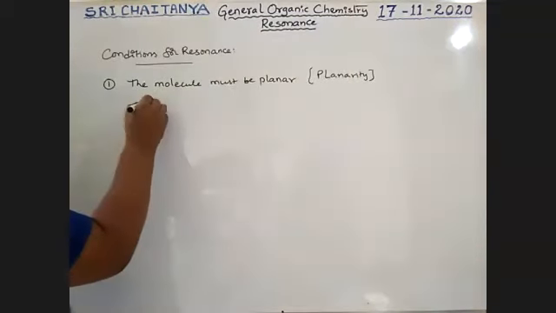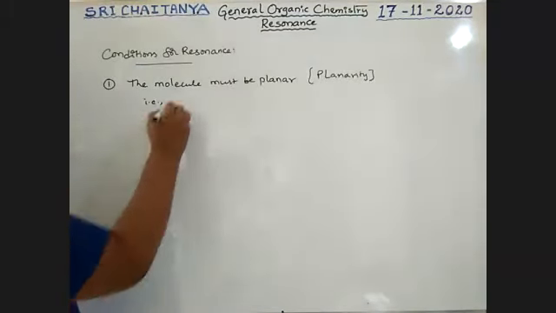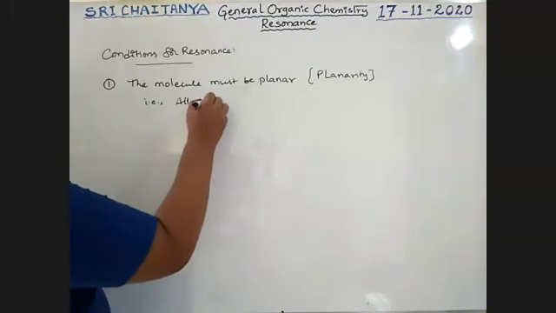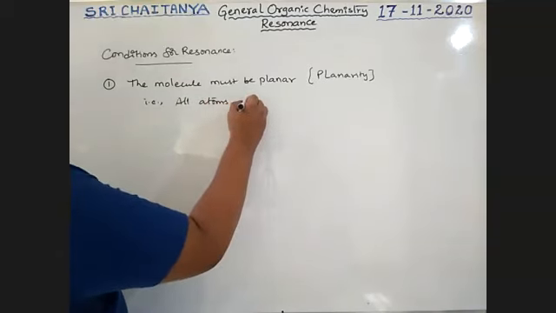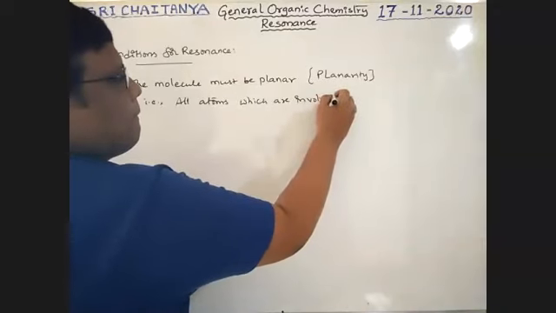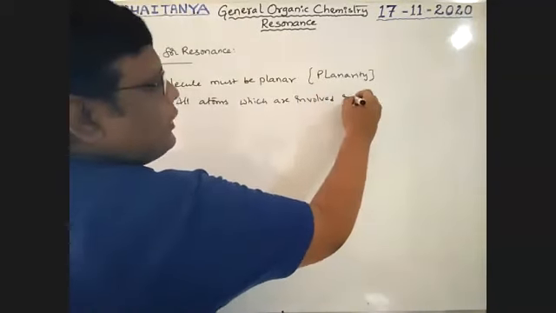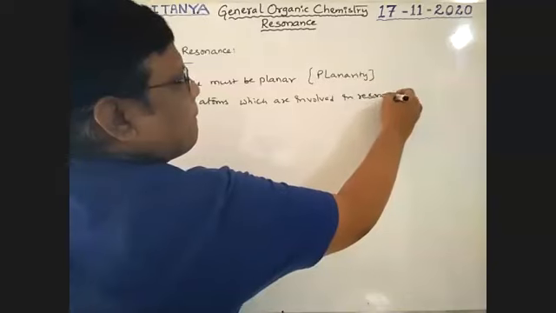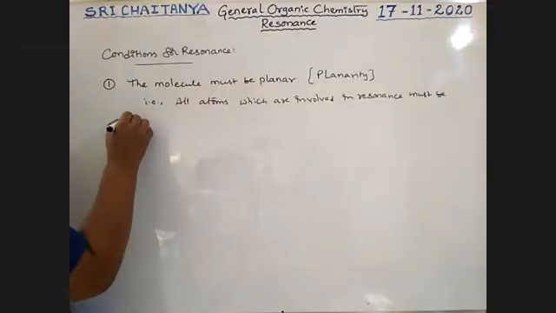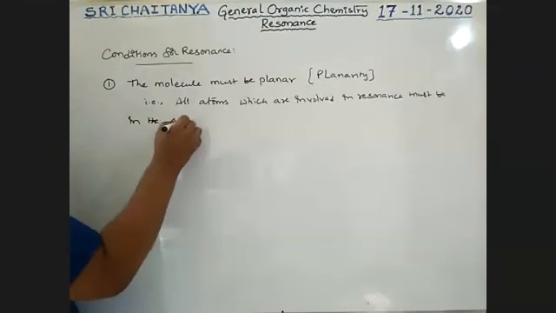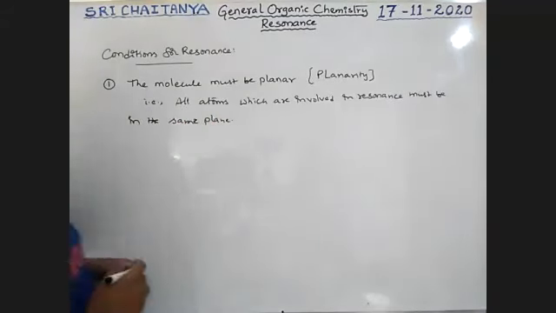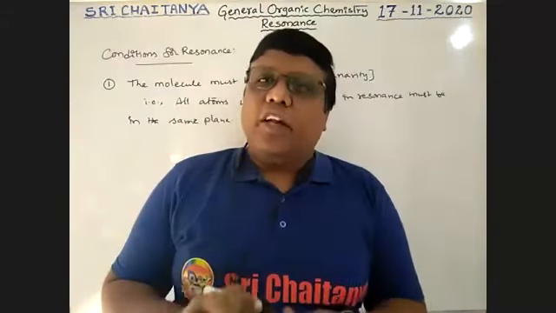That is, all atoms which are involved in resonance must be in the same plane.